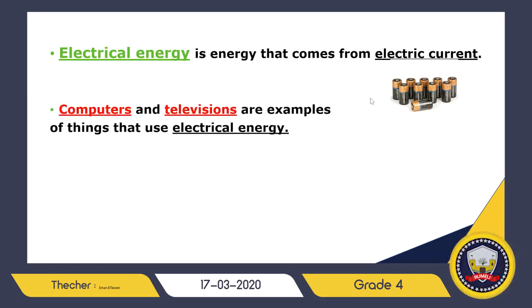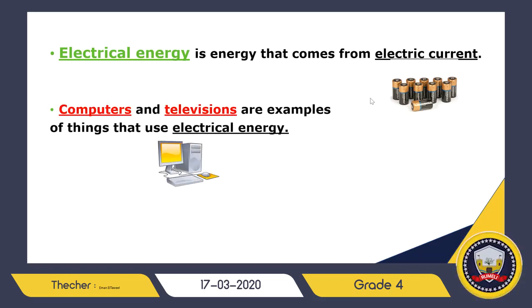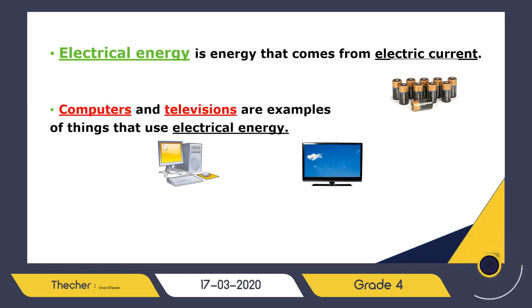And we have some examples which use electric energy to switch on, like computers and televisions. Can we use them without electric energy? No way, impossible. We have to use electrical energy to switch the computer on or the television on. Not only these, by the way, there are also other examples like the electric heater and the refrigerator. These devices must use electric energy to be switched on.